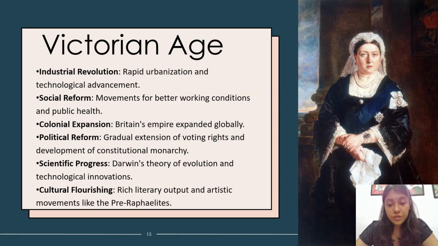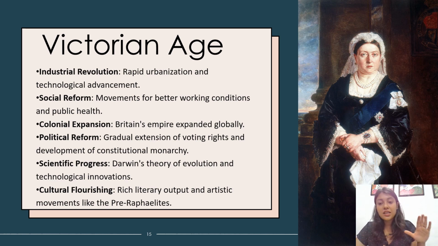Moving on, we see the Victorian Age. The Victorian Age is marked by the reign of Queen Victoria. The major thing we see in this age is the Industrial Revolution. There was rapid urbanization and rapid industrialization happening, which was leading to scientific advancements and scientific innovations. Other than that, there were social reforms happening, because people were believing more in science, and they didn't want to be a part of slavery, and they wanted change.